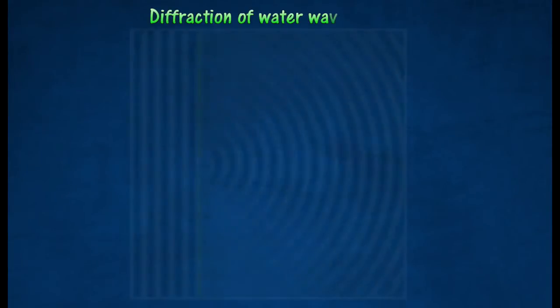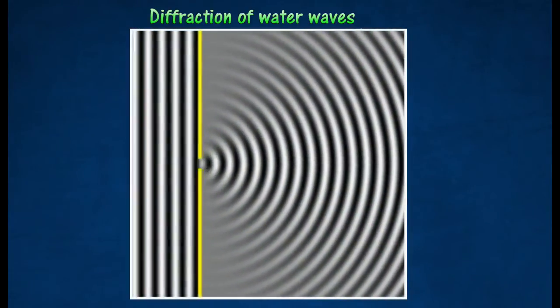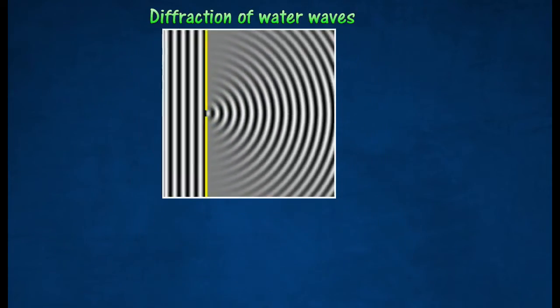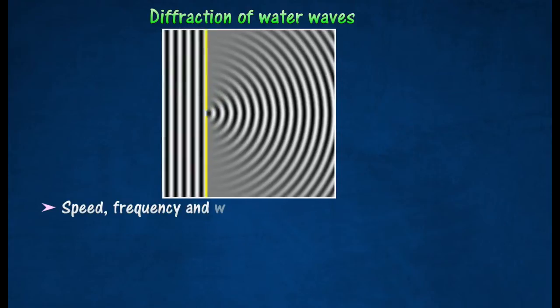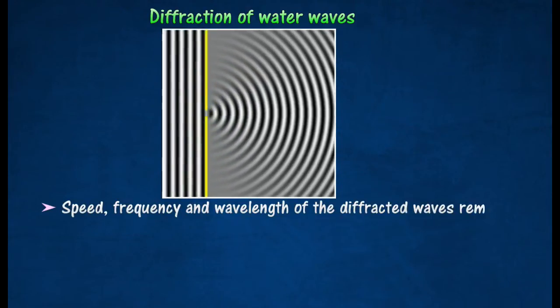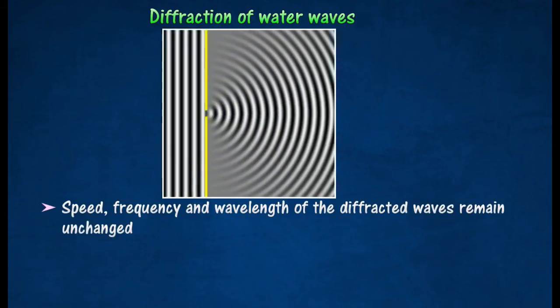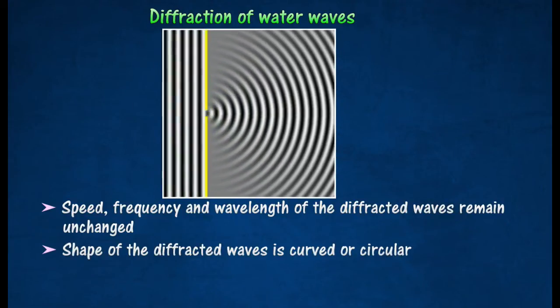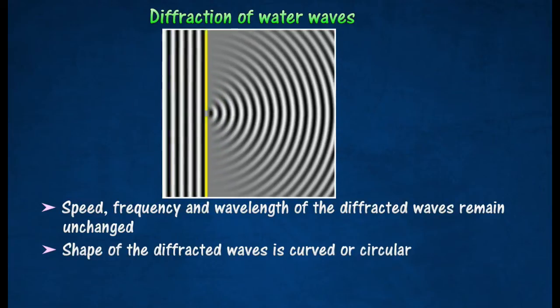The diagram shows the diffraction of water waves in a ripple tank. After passing through a small aperture or obstacle, the speed, frequency, and wavelength of the diffracted waves remain unchanged. The shape of the diffracted waves passing through an aperture or obstacle changes from plane to curved or circular.